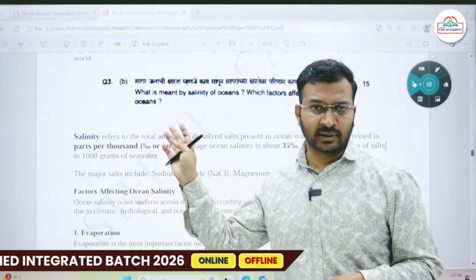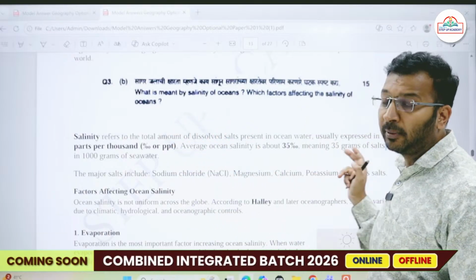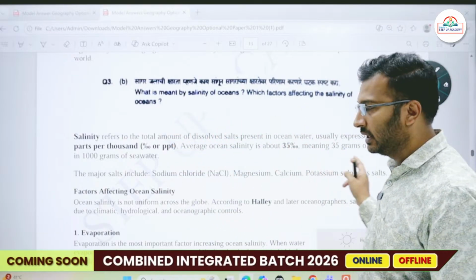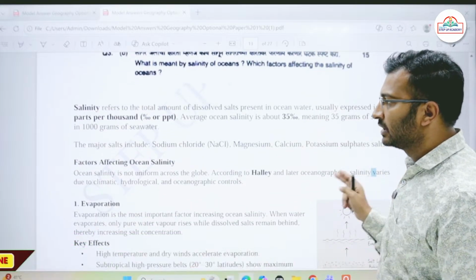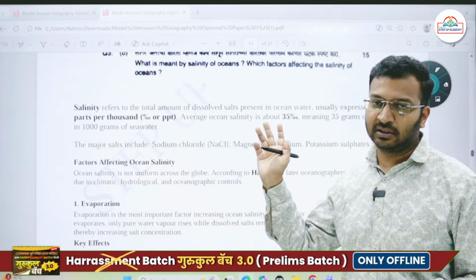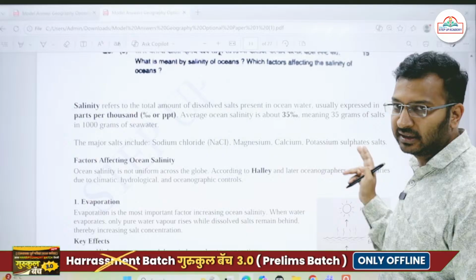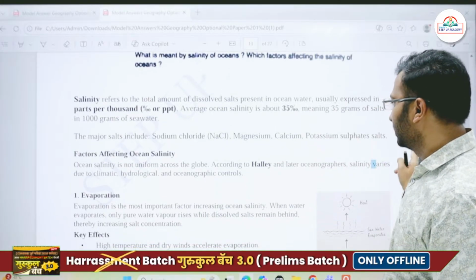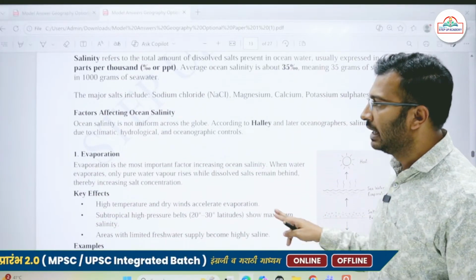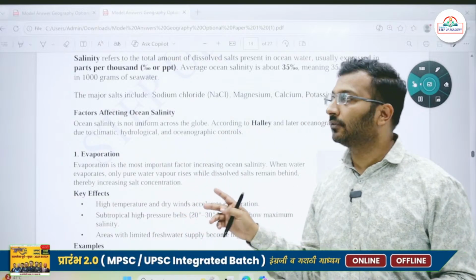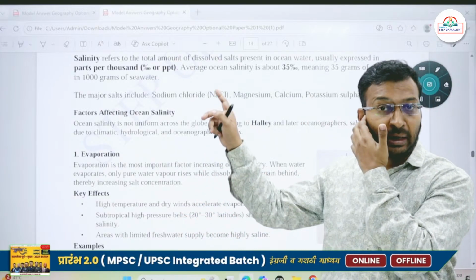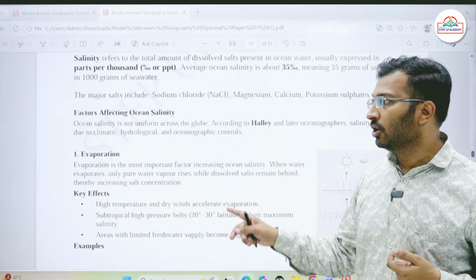Salinity is nothing but the amount of salt dissolved in the water. ठीक है, parts per thousand. So major salts that are included are sodium chloride, NaCl, magnesium chloride, then we have potassium sulfates, calcium sulfates and all. Then directly jump to the factors affecting the ocean salinity. Now there are multiple factors which are affecting the ocean salinity.